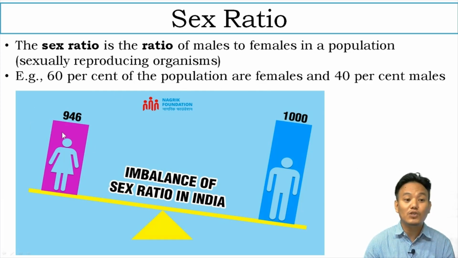Another example is the sex ratio of India. There are 946 females for every 1,000 males in India. That is quite a huge imbalance of sex ratio in India. It happens because of female infanticide that we studied about in our reproduction chapter, right? So why does female infanticide happen? Because the parents prefer a male child over a female child. And why do they do that? Because of some nonsense social norms, right? So that is about sex ratio. Sex ratio is one important attribute of a population of sexually reproducing organisms.